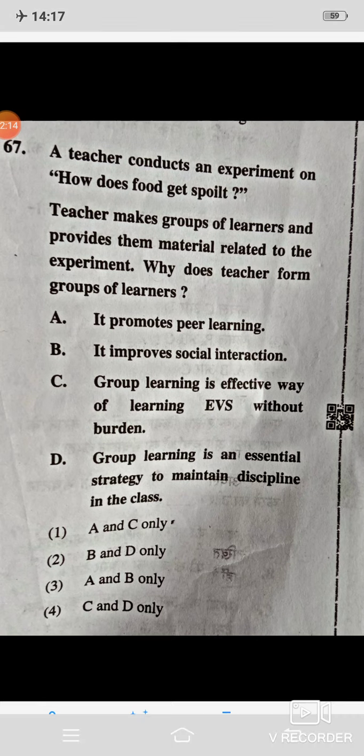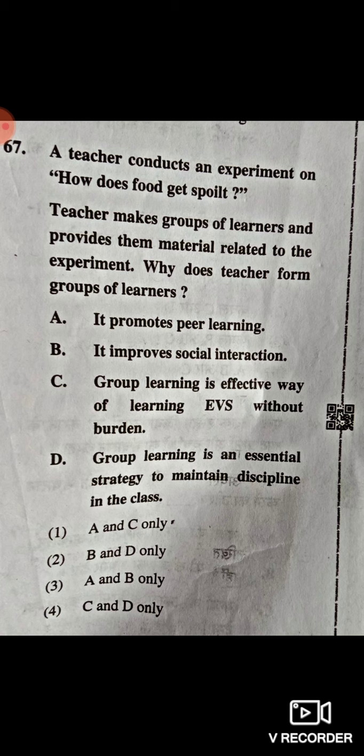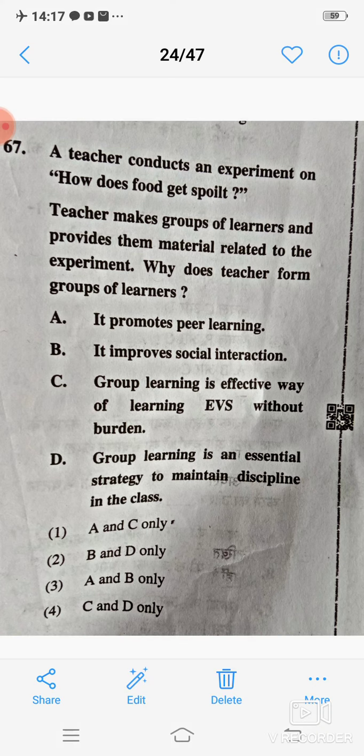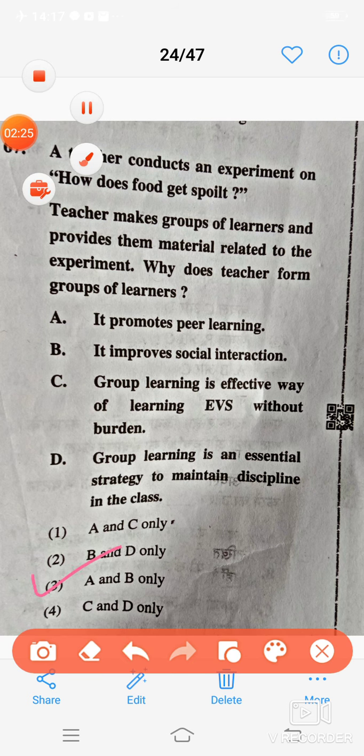Next question: a teacher conducts an experiment on how food gets spoiled. Correct answer is 3, A and B only.